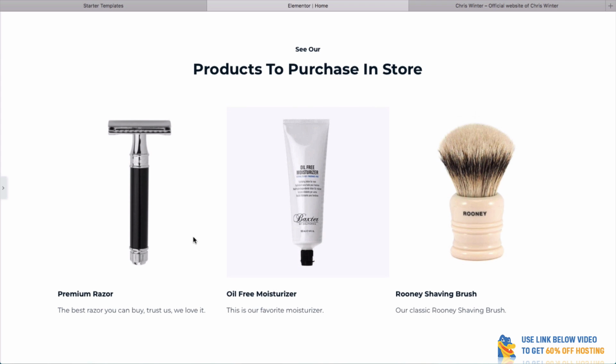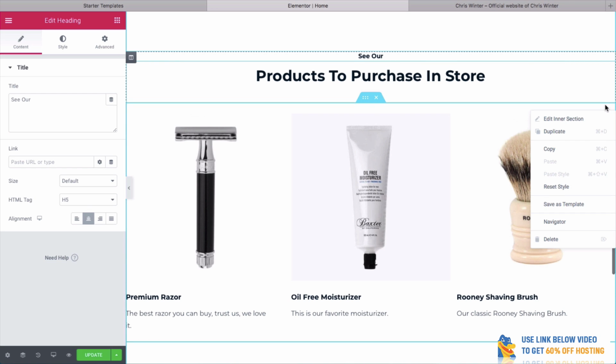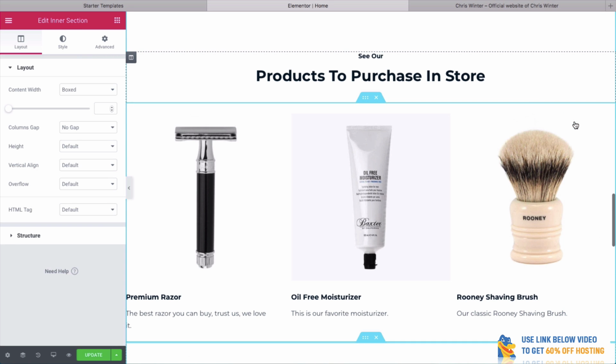And that means that people are going to be able to see these and know, okay, when I go to this hair salon or barbershop, I can buy these. But we have a few more products, don't we? Let's try and duplicate this. Again, with Elementor, it's really easy to actually duplicate things. So we simply select the selection, right click, and click duplicate.